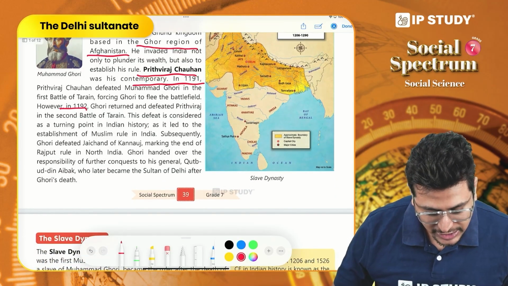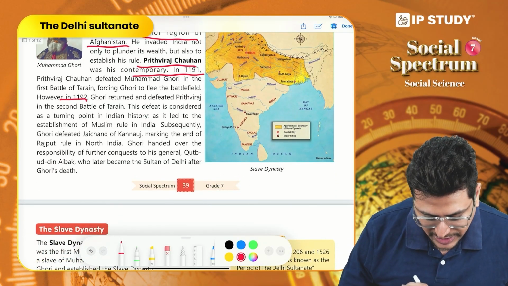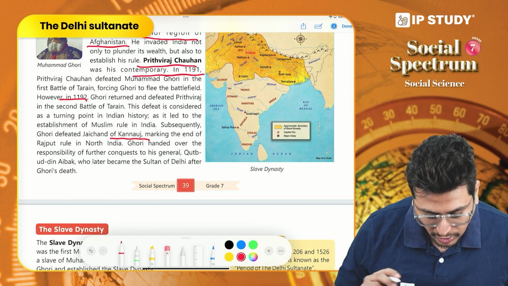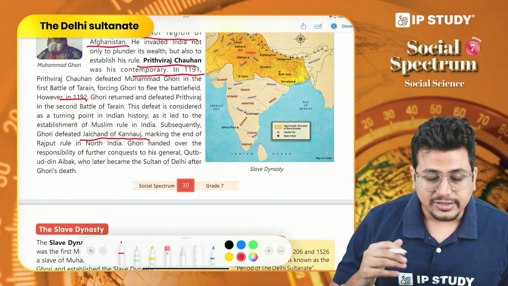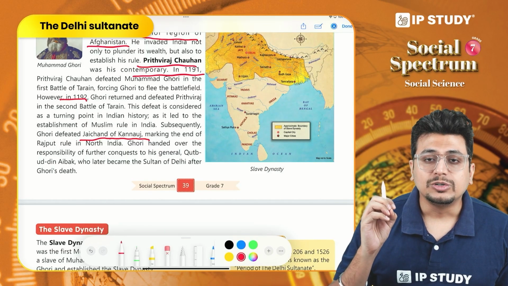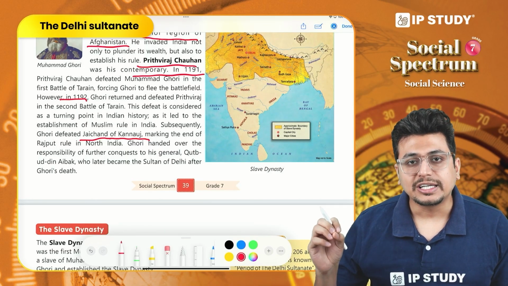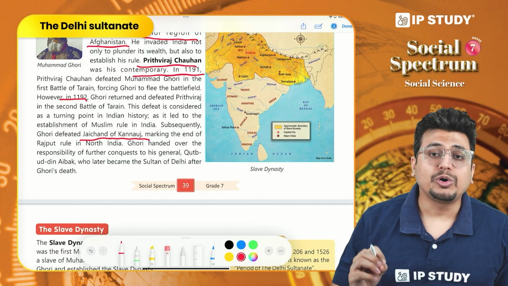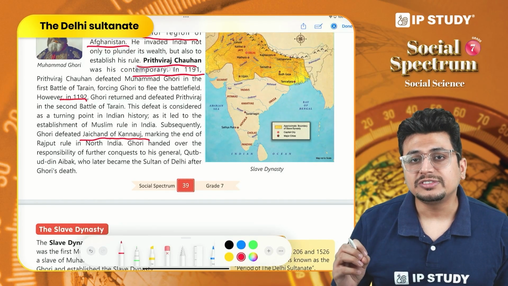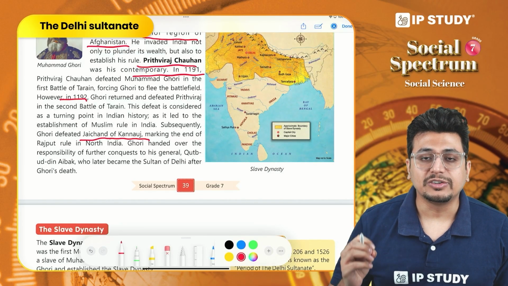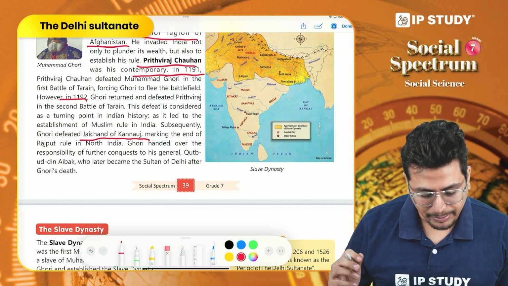Not only Prithvi Raj Chauhan, he was also able to defeat the ruler of Kanauj, Jai Chand, and this is how we see that the rule of Rajput dynasty came to an end. This was a very important change in the social structure because it was for the first time that we see that there was an emergence of Muslim empire.